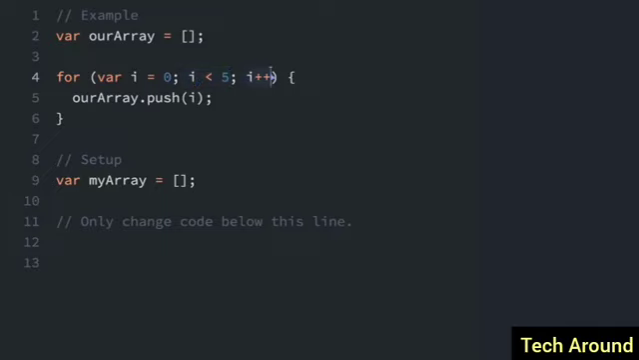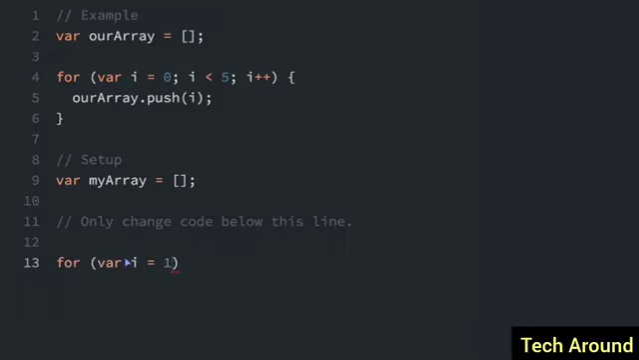The final thing is what we do at the end of each iteration. At the end of each iteration, we will increment i by 1. In this example, we are filling our array with the numbers 0 through 4. I'm going to do another example where we fill an array with the numbers 1 through 5. Now we're going to initialize i to equal 1.